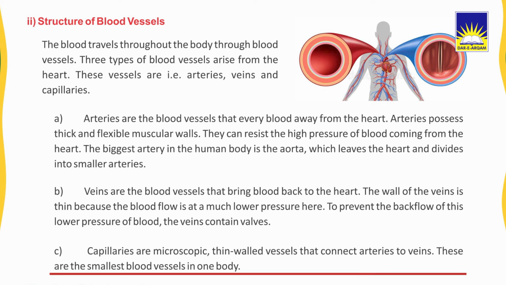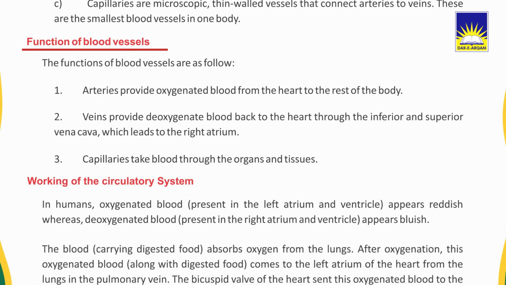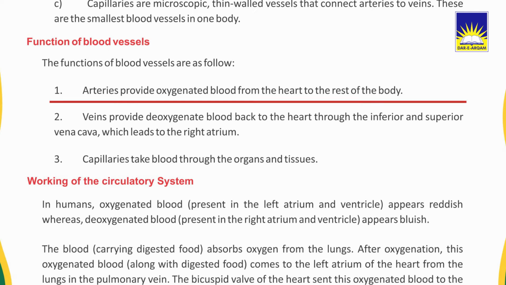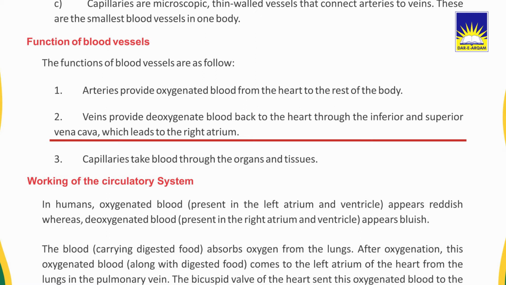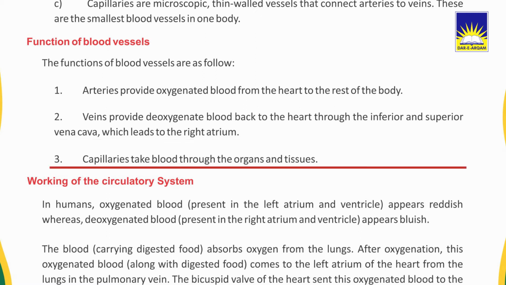These are the smallest blood vessels in our body. Let's check the function of blood vessels. The functions of blood vessels are as follows. Number 1, arteries provide oxygenated blood from the heart to the rest of the body. Number 2, veins bring deoxygenated blood back to the heart through the inferior and superior vena cava, which lead to the right atrium. Number 3, capillaries take blood through the organs and tissues.